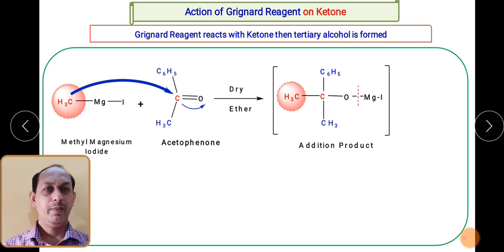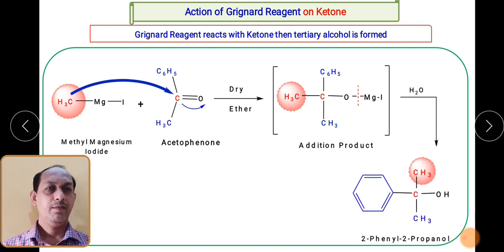It will result in the breaking of the O-MgX bond during the hydrolysis reaction, and you will get 2-phenyl 2-propanol. Here you can write this C6H5 group as benzene ring. So if you see this particular part, it is coming from acetophenone, and this CH3 group, it is coming from Grignard reagent. So this is your longest continuous chain while giving the numbering 1, 2, 3. So 2 number carbon is attached to the phenyl. So that's why the name is 2-phenyl 2-propanol.